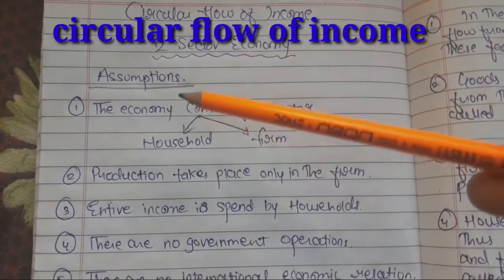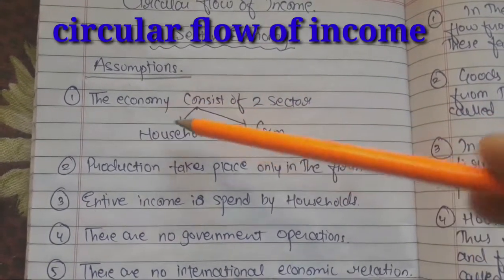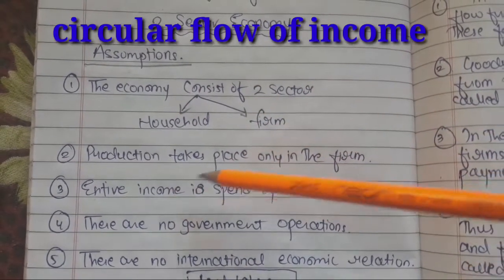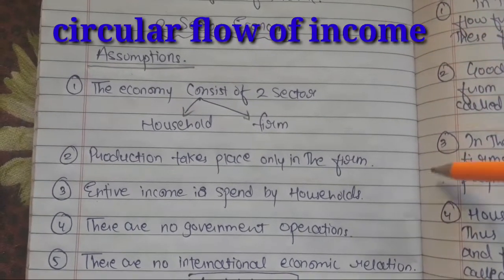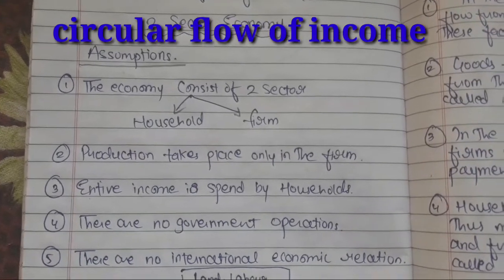So now let's first talk about the assumptions. All these assumptions you'll have to keep in mind. The economy consists of two sectors, one is household and the other one is firm. Production takes place only in the firm. Households are not having any kind of production.